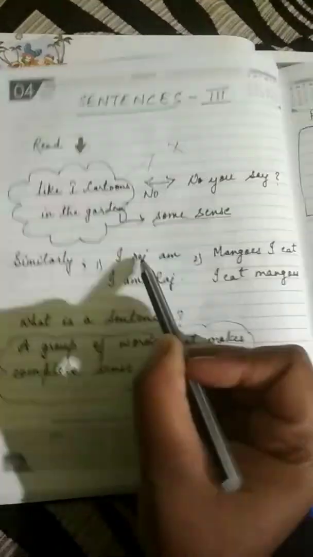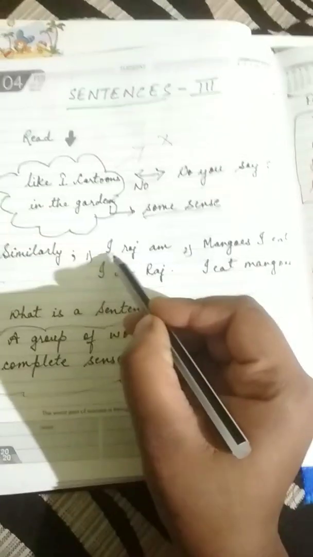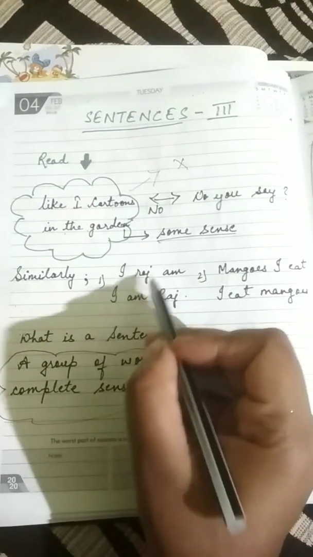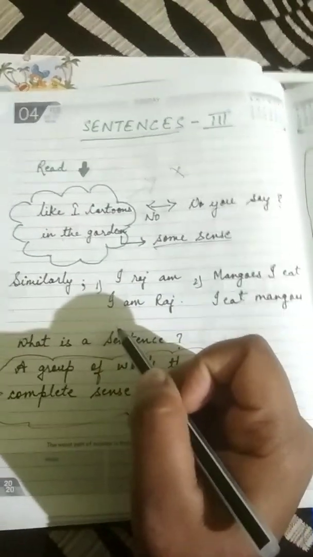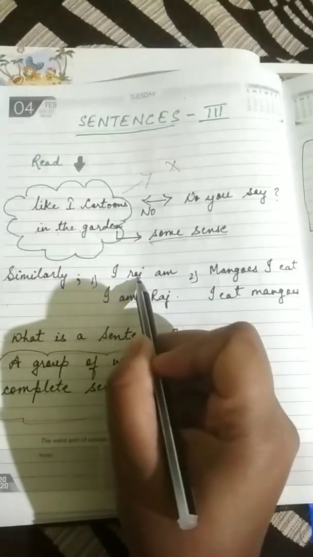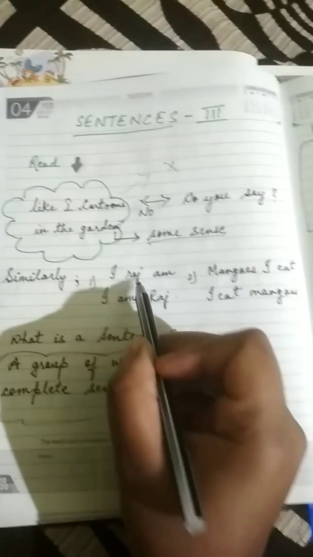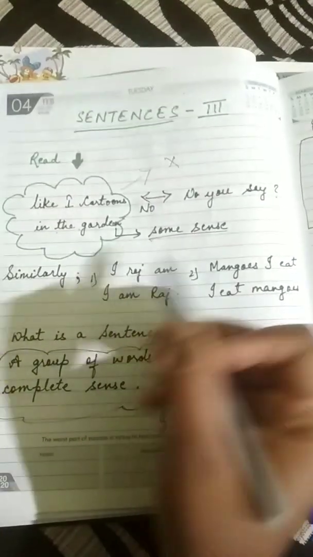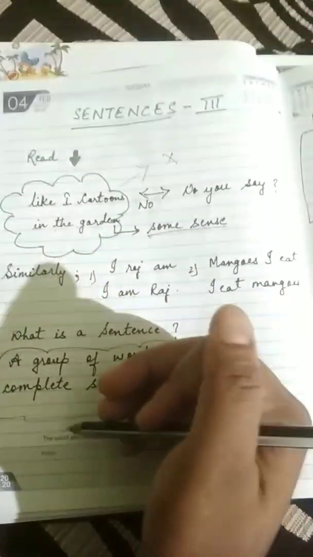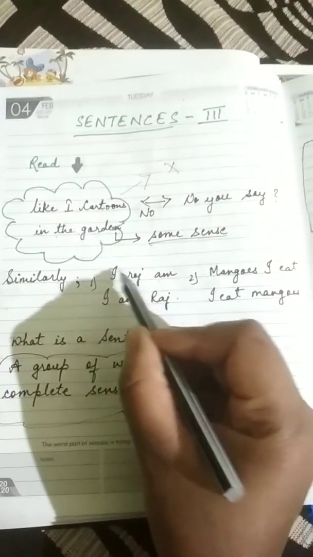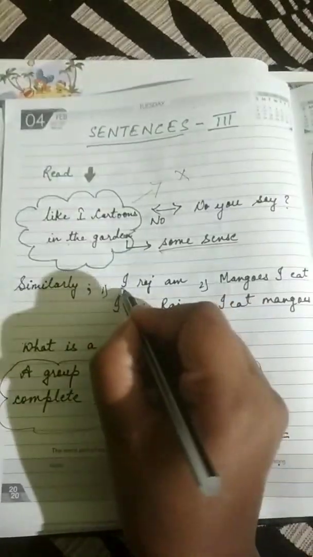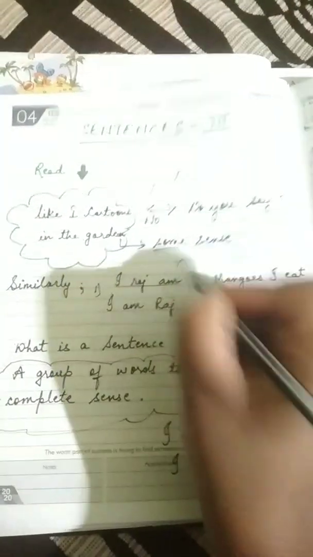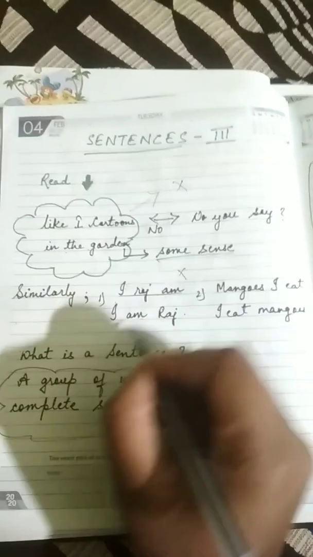Similarly, if we look at these examples, "I, Raj, am." Now, when someone asks you, what is your name? Do you say, "Raj, my name is"? No. You say, "My name is Raj." So here also, "I, Raj, am." Do you think this sentence is correct? No, this sentence is not correct.